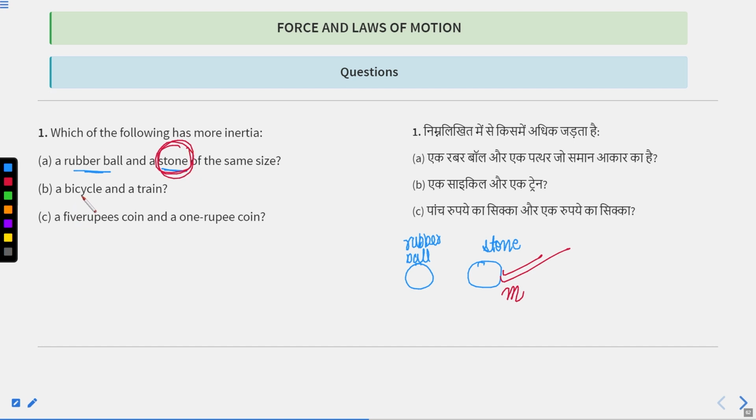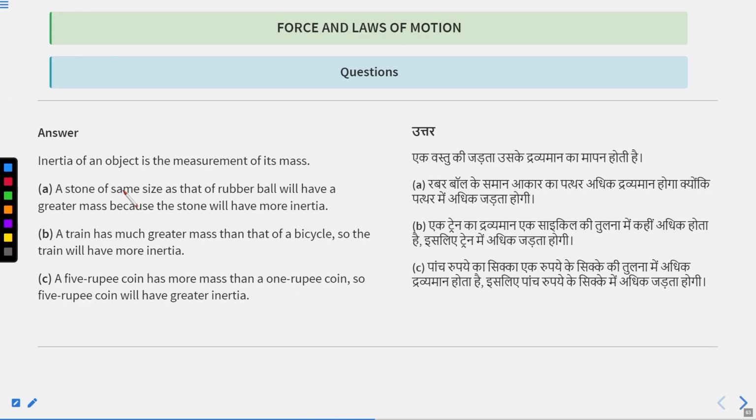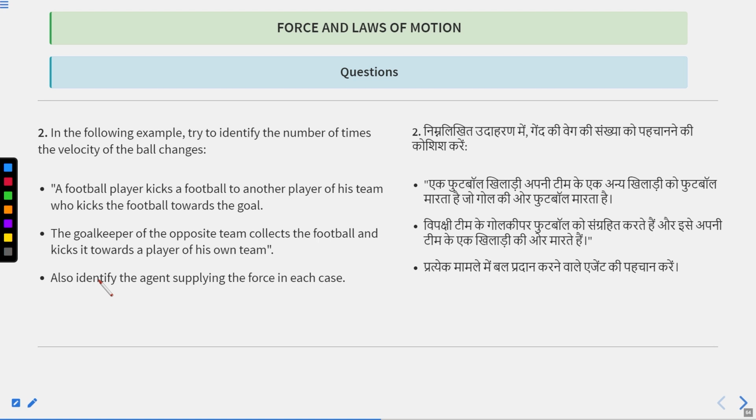Now, which one has more inertia, a bicycle or a train? The correct answer is train, because the train has higher mass. Which has more inertia, a 5 rupee coin or a 1 rupee coin? The correct answer is the 5 rupee coin, because it is heavier than the 1 rupee coin. So the correct answers are stone, train, and 5 rupee coin, because they have more mass, and the higher the mass, the more will be the inertia. Is it correct, class? Now let's move on to the next question.